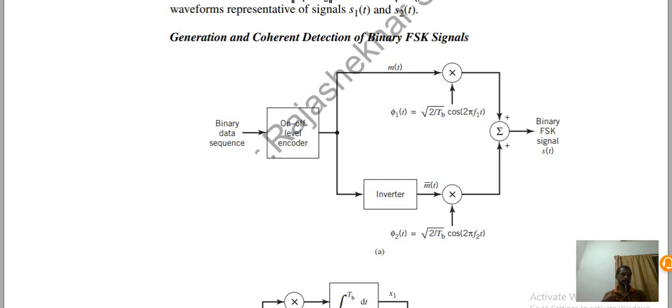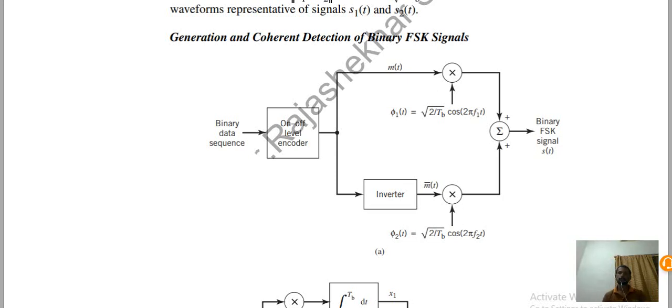The on-off level encoder is used to switch the symbols. If the symbol is 1, it has an energy root Eb, and if the symbol is 0, it has an energy 0. One output is directly given to the product modulator, that is m(t) multiplied with the two oscillators, phi1(t) and phi2(t).